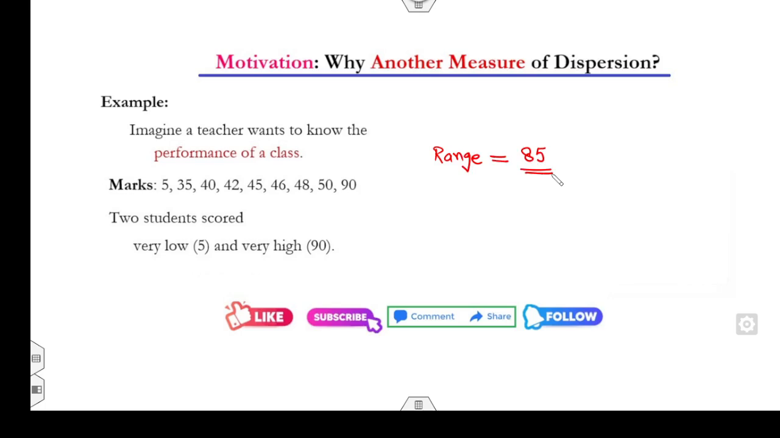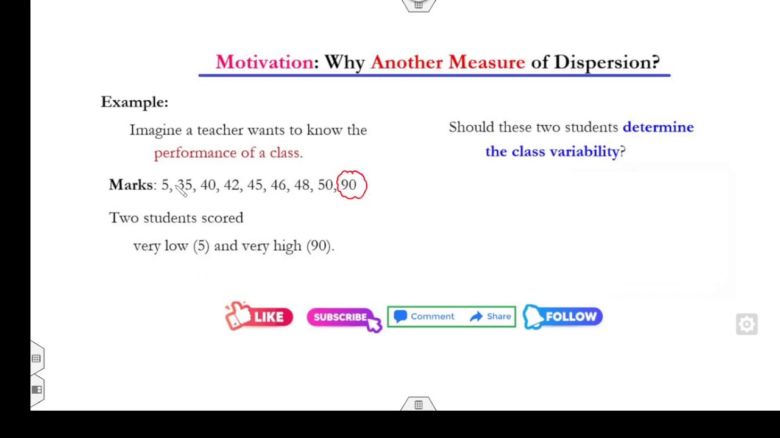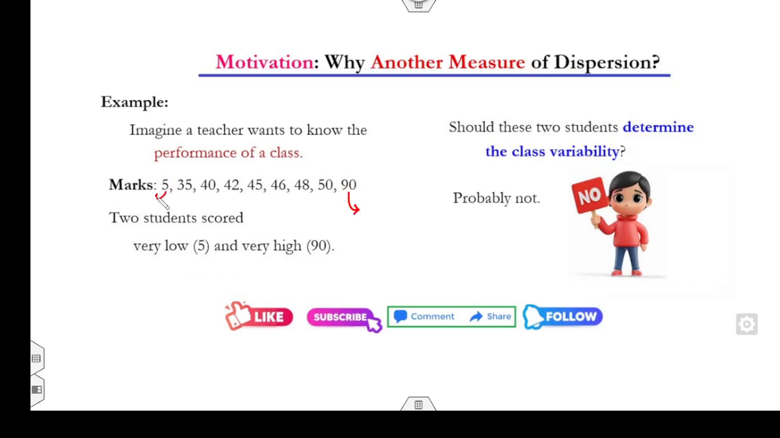So what does the range mean? The deviation is around 85. But you can see most of the information is very far away from 85. So can you say these two students, the outliers, the extreme values, with very low marks and very high marks, are determining the class variability? The answer is probably no. Why? Because these are extreme observations, and most of the students fall in the category of 35 to 50.